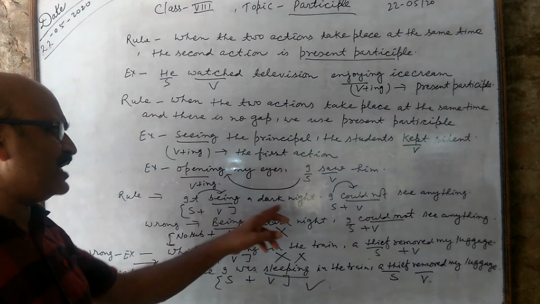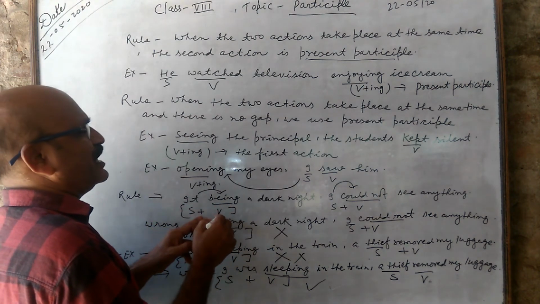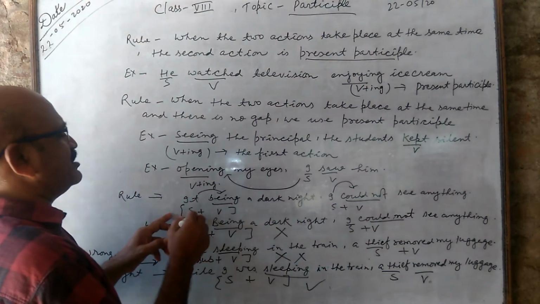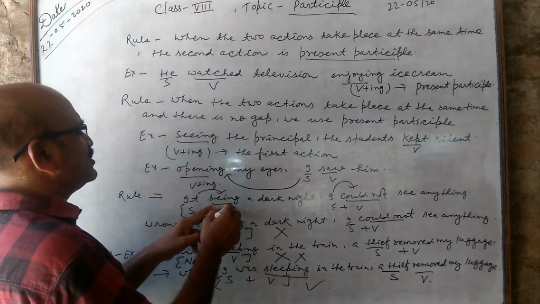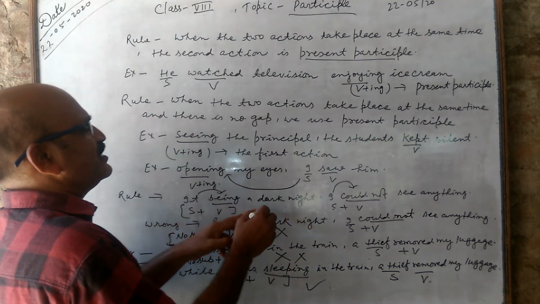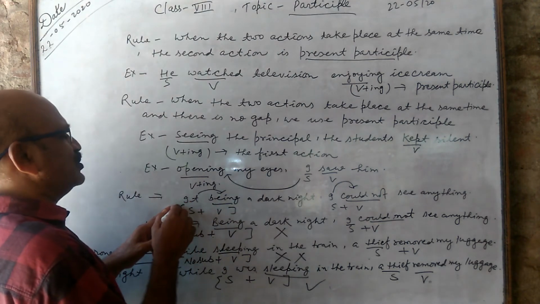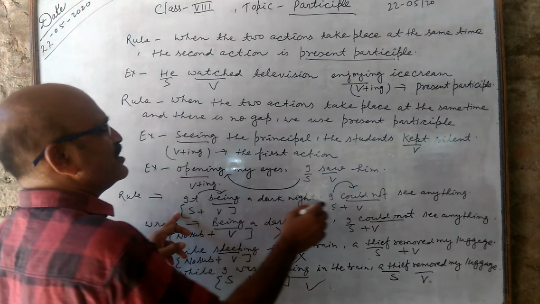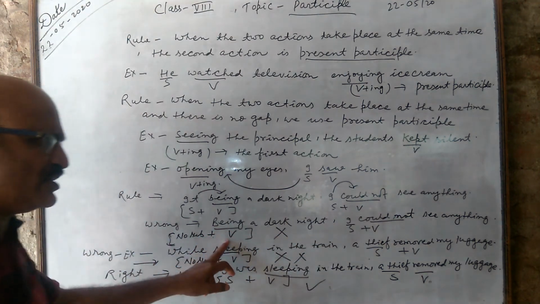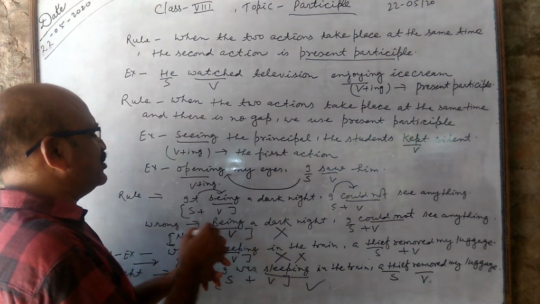If you write only being a dark night, it will be wrong because being verb must take subject. Subject plus verb, subject plus verb. I could not, subject plus verb; it being, subject plus verb. So being must be used after it because there are two subjects here. Dark night for it, and I for could not. If you write being a dark night, I could not see anything, it will be wrong because being is verb here and it takes subjects.